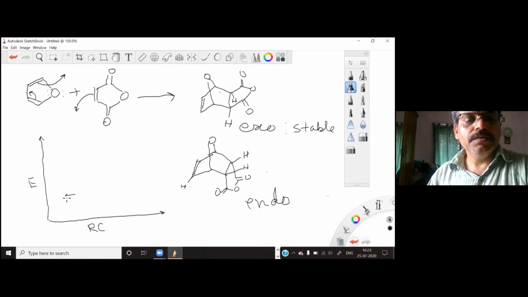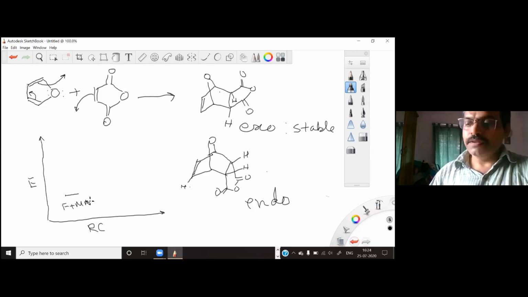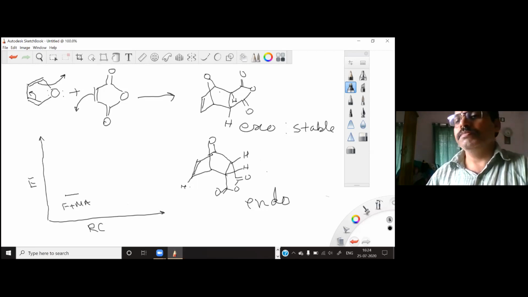So here you have furan plus maleic anhydride. Then as the reaction proceeds, you get one product, so let me show it a little in the up direction. So let's say I'm showing here this furan plus maleic anhydride.